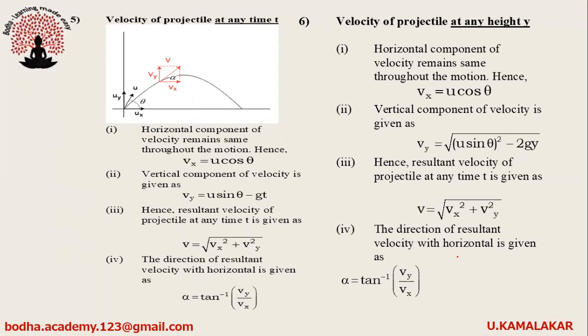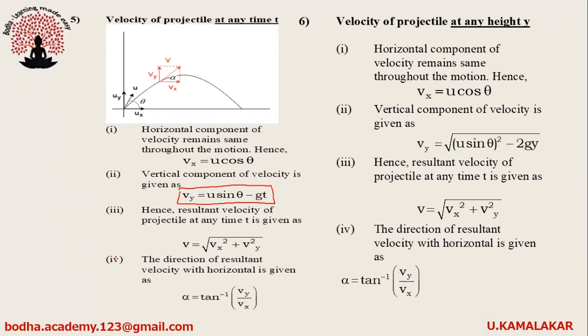Velocity of projectile at any time t. Horizontal component of velocity remains same throughout the motion. Hence, Vx equals u cos theta. Vertical component of velocity is given as Vy equals u sin theta minus gt. Hence, the resultant velocity of projectile at any instant of time t is given as V equals under root Vx square plus Vy square. The direction of resultant velocity with horizontal is given as alpha equals tan inverse Vy by Vx.